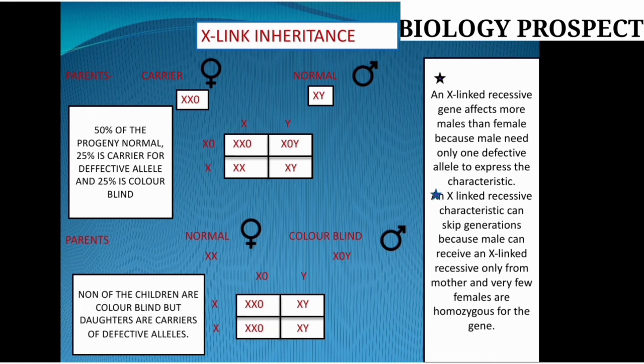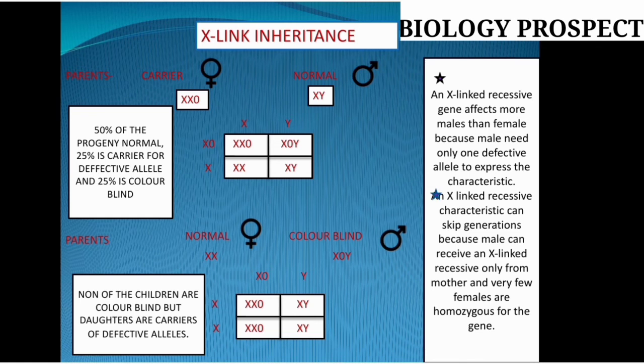So that is the XX0, the first one, the 25% with the defective allele, and the rest of the 25%, obviously, is color blind, because X0 is the dominant character, it shows up. Have you seen over there the X0Y, the second block? That shows the dominant character X0, and Y, the shortest chromosome, is the normal. But so that male X0Y is color blind.